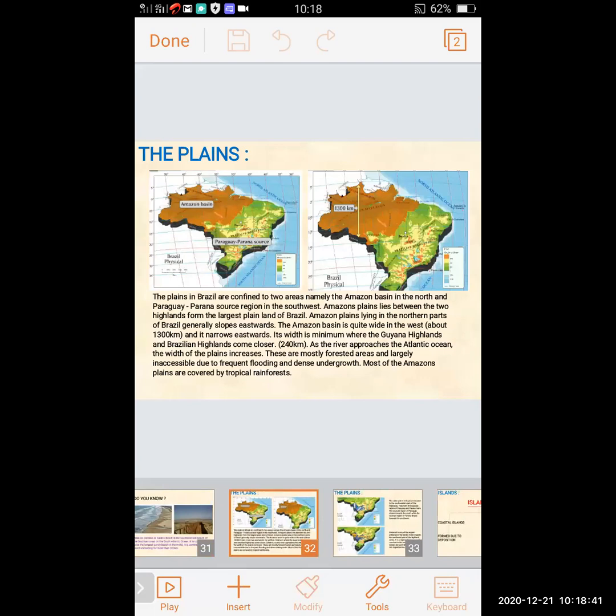Now next we will see the plains. The plains in Brazil are confined to two areas, namely the Amazon basin in the north and the Paraguay Parana basin in the south.